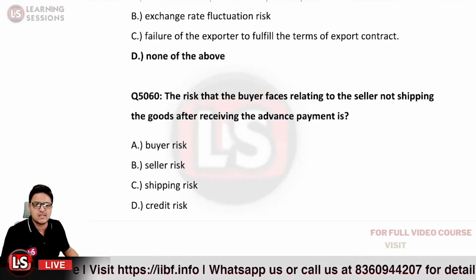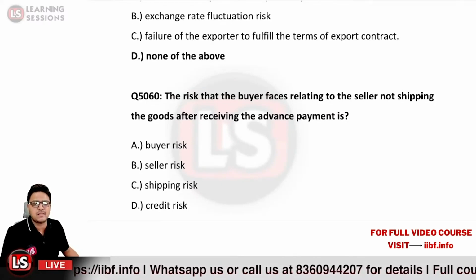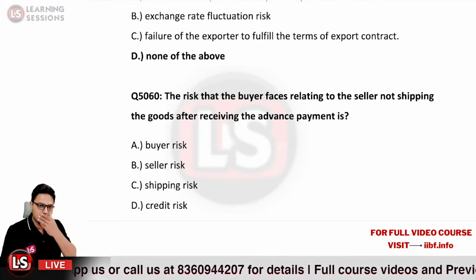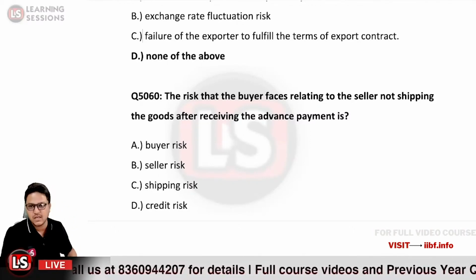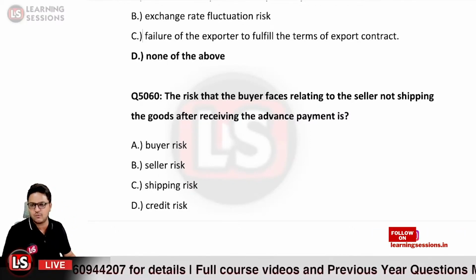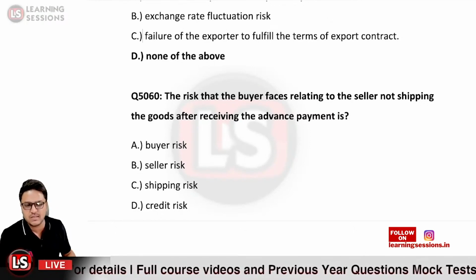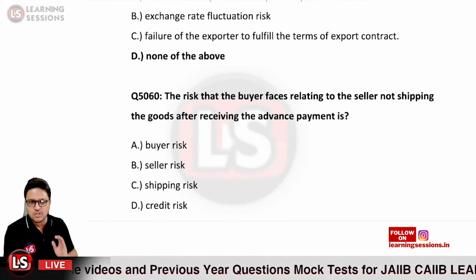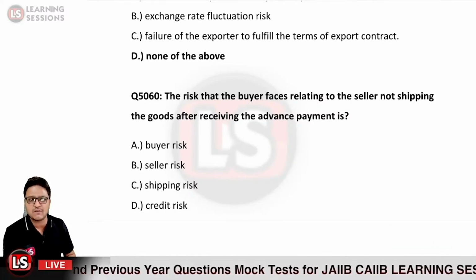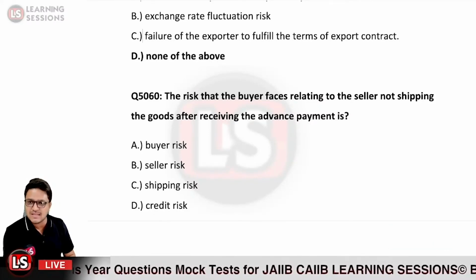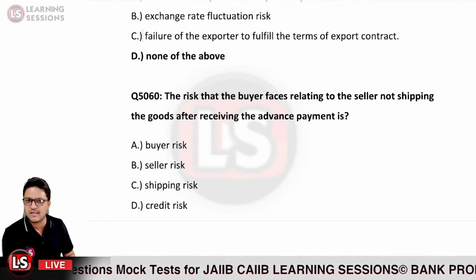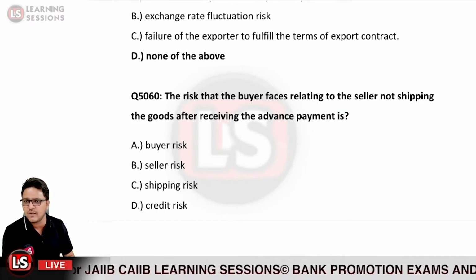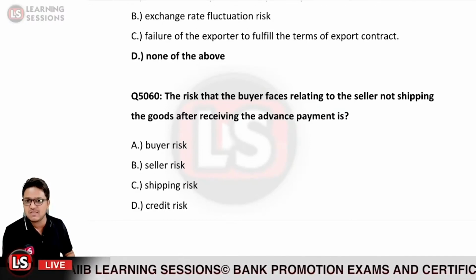Next question. It says, the risk that the buyer faces relating to the seller not shipping the goods after receiving the advance payment is: buyer risk, seller risk, shipping risk, or credit risk. What type of risk is it? The risk which arises due to non-shipment of the goods by the seller, what type of risk is it basically?